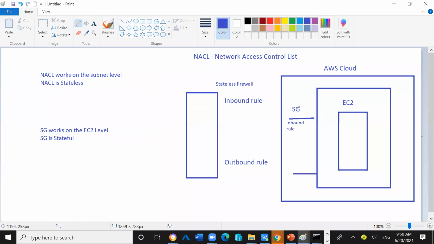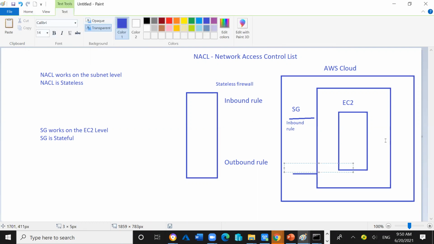So now in the inbound rule, first at the entry level, at the entrance of the EC2, there is a security group. Inside the security group, the inbound port is there, and the outbound port is also there. Outbound port rules we need to create.